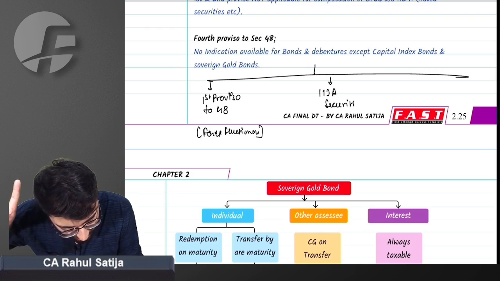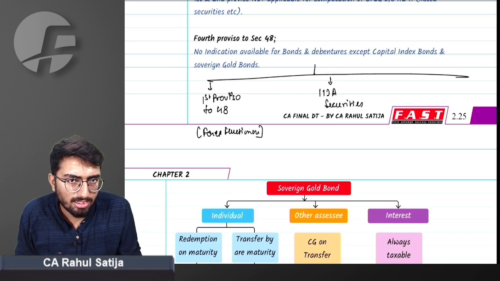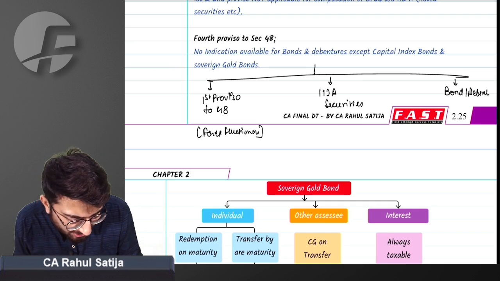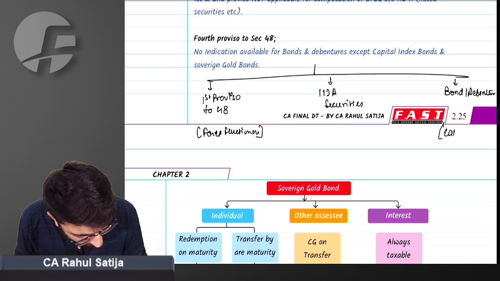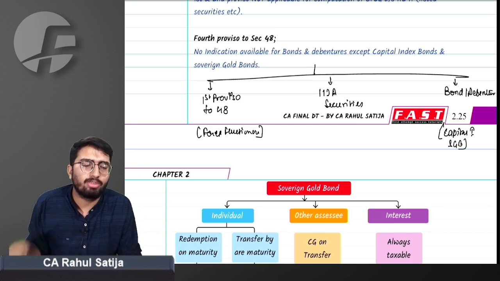Any securities that are listed on a recognized stock exchange, you will not get any kind of indexation on such securities. And last one, you will not get any indexation for bonds and debentures, but you will get indexation for capital index bonds and sovereign gold bonds. What is the concept of sovereign gold bonds? We will study later on. You need not worry at all about it.